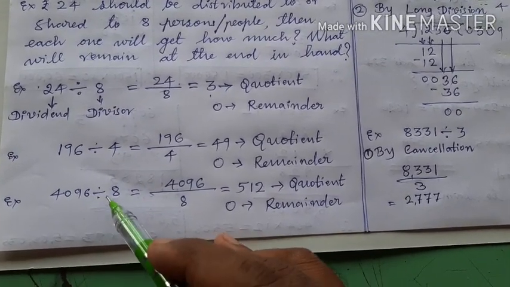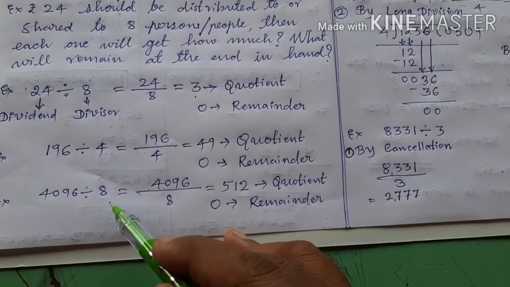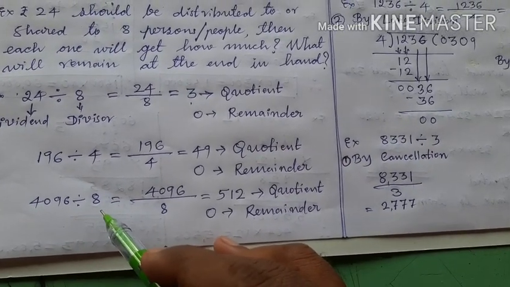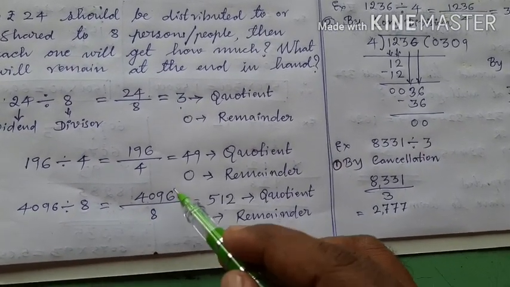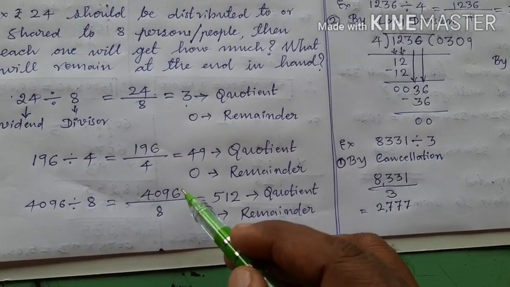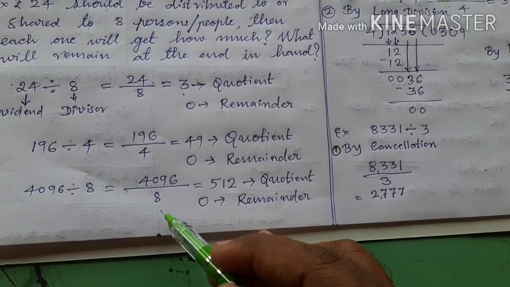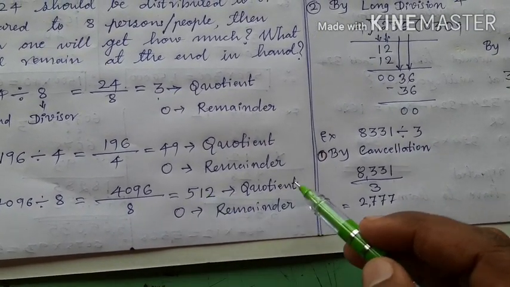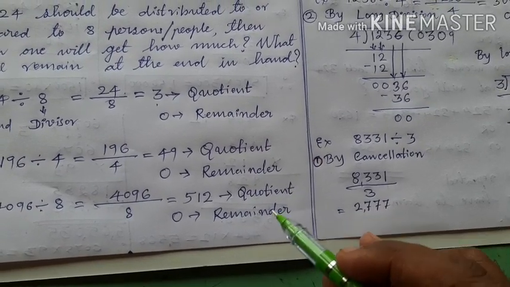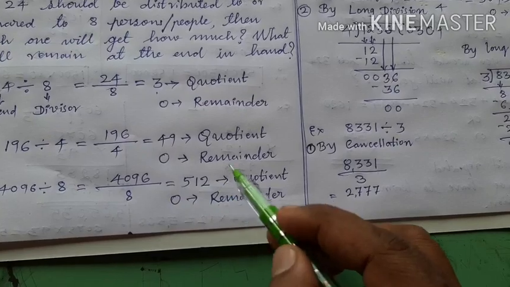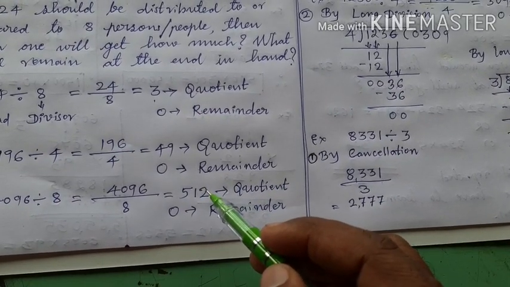Similarly, 4096 rupees are there, and they should be given to 8 people. It is symbolically written as 4096 divided by 8, also written as 4096 upon 8. It means 4096 should be given to 8 people. Then each one will get 512. This 512 is called quotient. What remained in the hand? Nothing remained. That is why remainder is 0, and everyone's portion is 512.